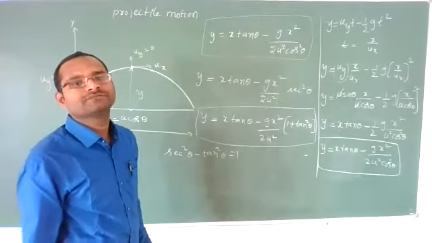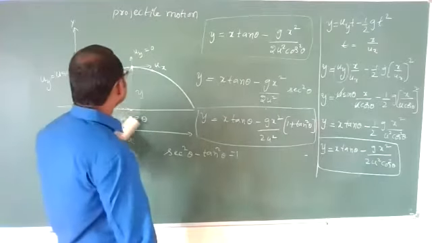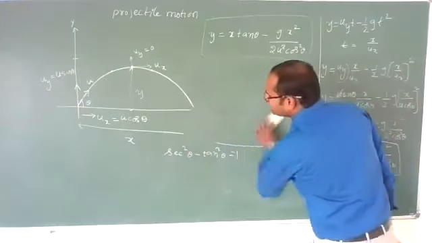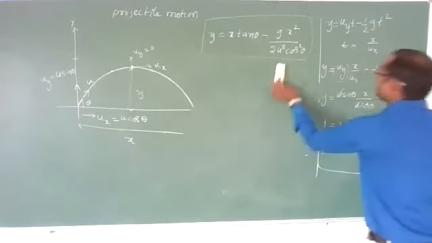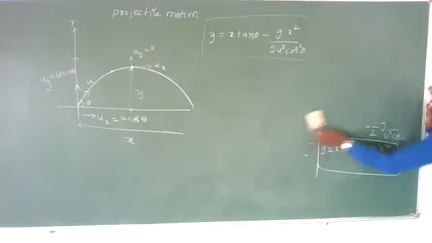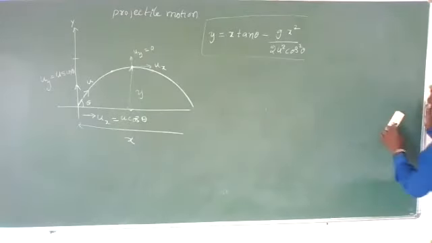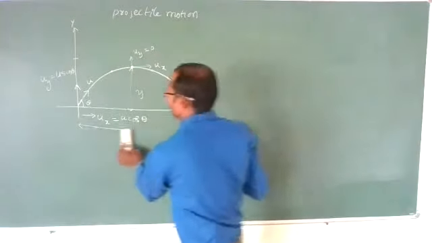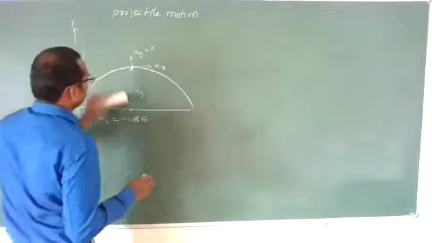Got it? Clear? Now let us find how much maximum height we travel and what is the time it will take to travel this total path, and what is the range, how much horizontal distance it will travel. These all things let us find.